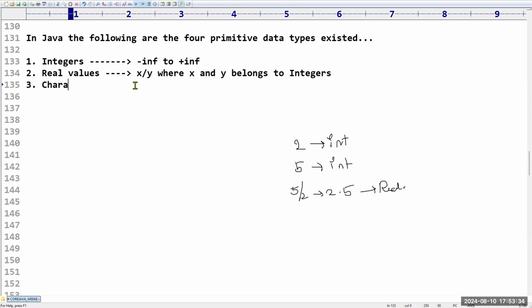Sir, third one, we have characters. We know the characters, right? Small a to small z, capital A to capital Z, even the numbers from 0 to 9. Everything will come under these characters only.